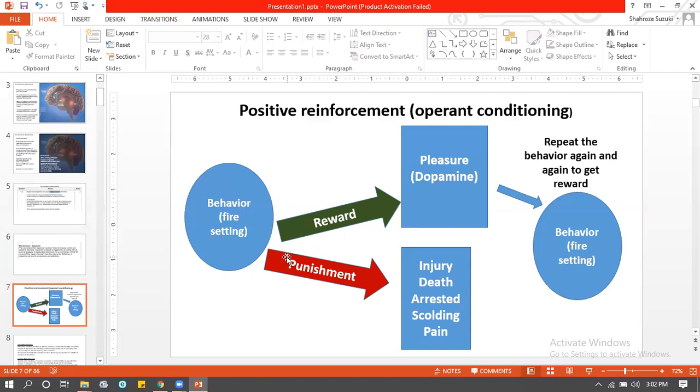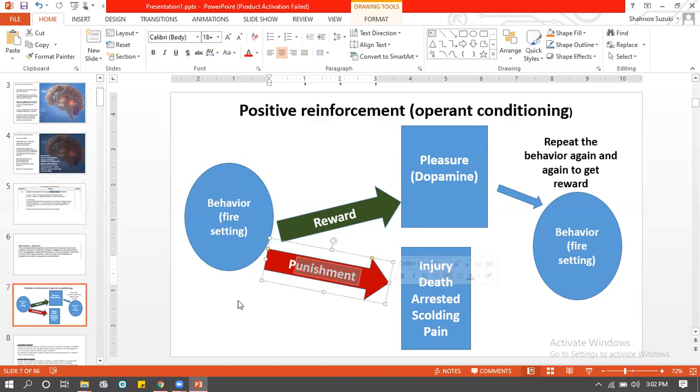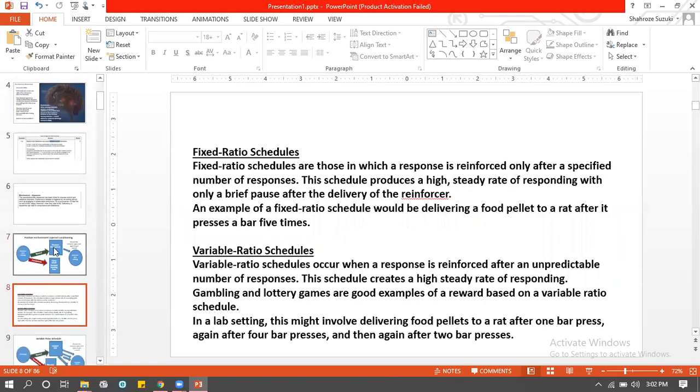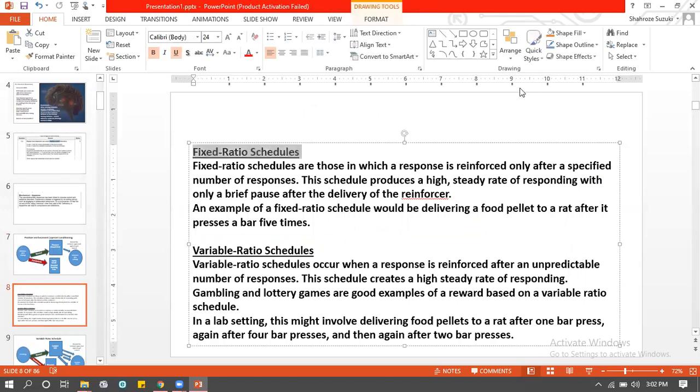So why doesn't the person stop gambling? He's getting punished again and again and again. Why isn't he going to stop gambling? So this is where your reason comes in. You're going to say, okay, you know what? Some behaviors have fixed ratio schedules, and some behaviors, I have a question. What is that?